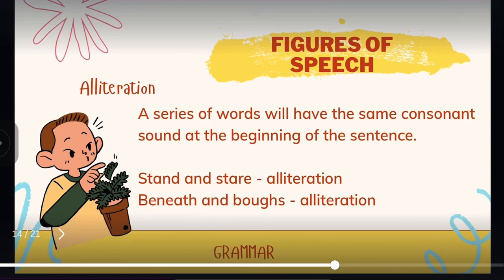Stand and stare. These words have a repeated S sound. Therefore, it is an alliteration. Beneath and bows. Over here also the sound of B is repeated in the poem, so here also alliteration is used.